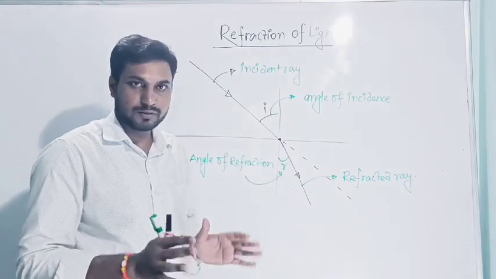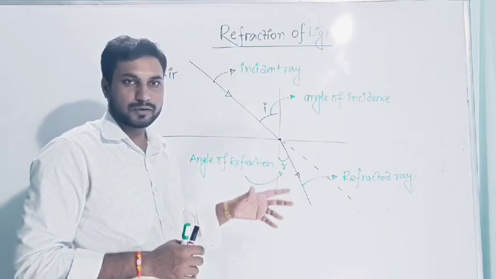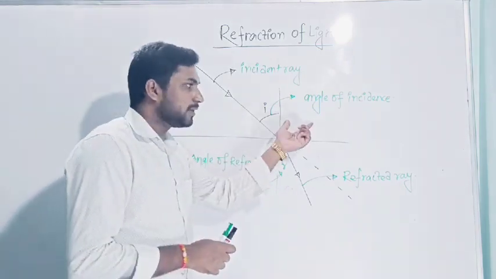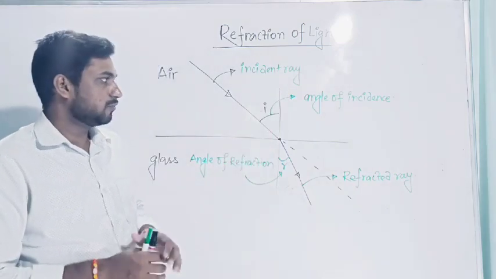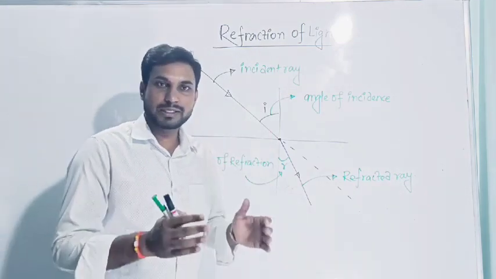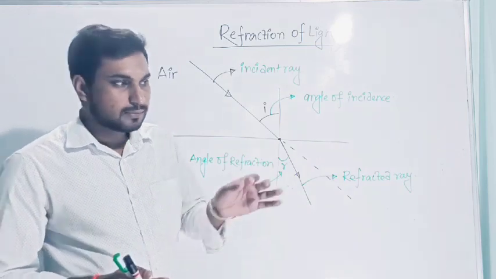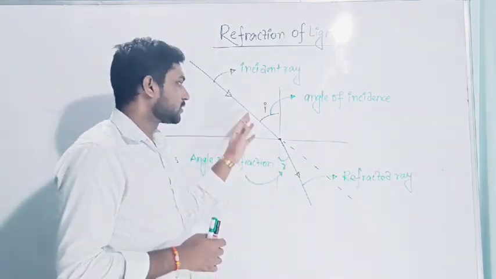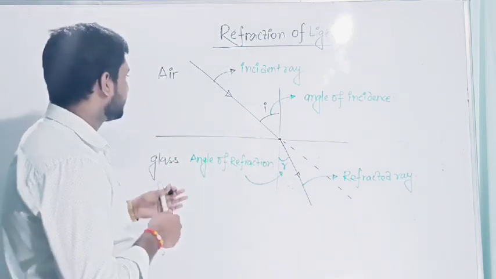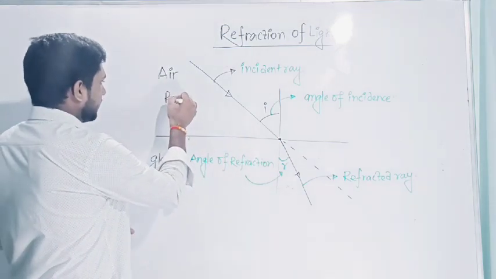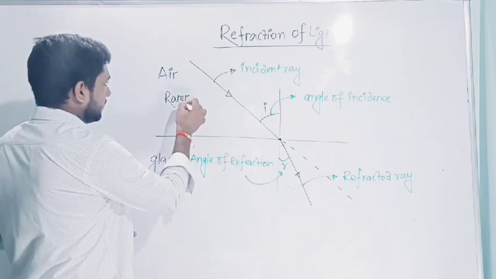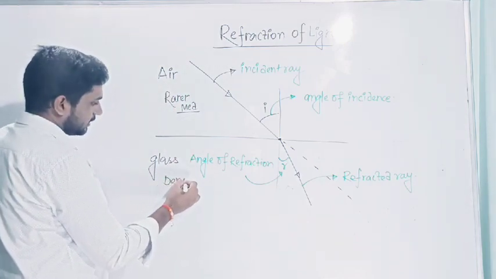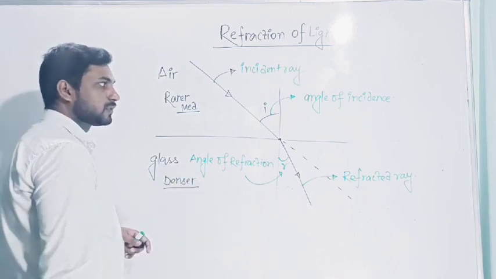But we have observed some phenomena related to refraction. When light travels from a rarer medium to a denser medium, light will bend toward the normal. Here you can see, suppose air is the rarer medium, students, and glass is the denser medium.